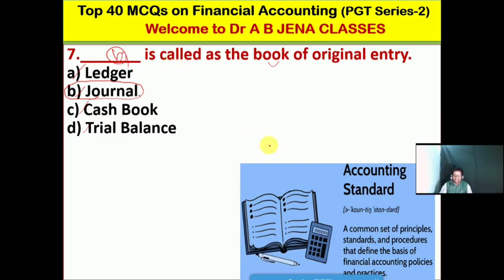Next one, from this image you can easily guess: it's accounting standard. What is the meaning of accounting standard, friends? It's a common set of principles, standards, procedures that define the basis of financial accounting policies and practices.